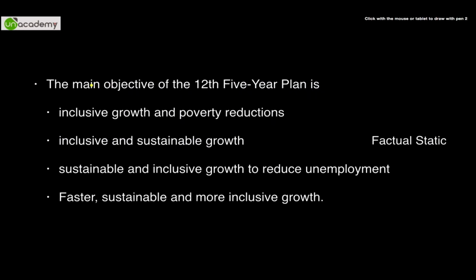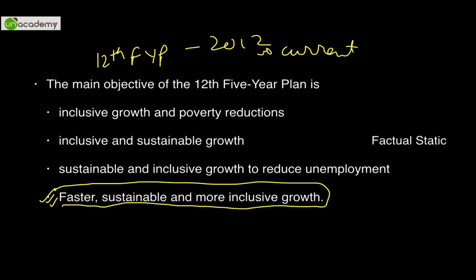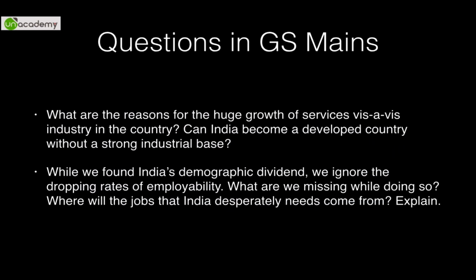And this is again, if the 12th Five-Year Plan was launched then and there in 2012, it was a current affair question, but now it has become more of a static question. So the answer is faster, sustainable and more inclusive growth. This is a very factual type of current affair based question. So the answer is D in this particular case. As you can see, factual, static now. Earlier it was current affairs, but now it will be classified as static.